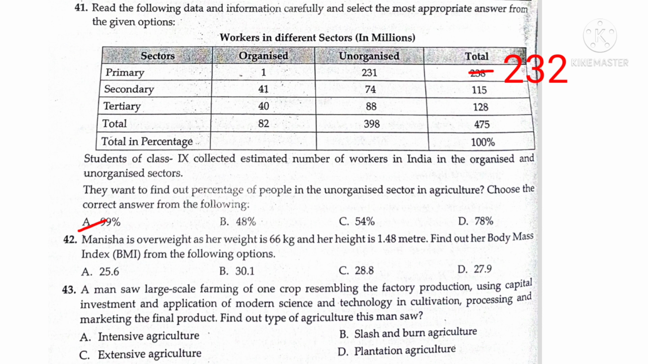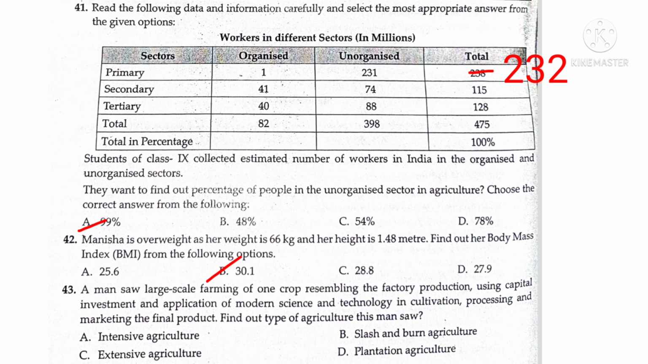42nd one. Manisha is overweight as her weight is 66 kg and her height is 1.48 meter. Find out her body mass index from the following options. So as we have the idea, body mass index is equal to weight divided by height in square meters. So answer is B, 30.1. 66 divided by 1.48 into 1.48, then you will get the answer 30.1.